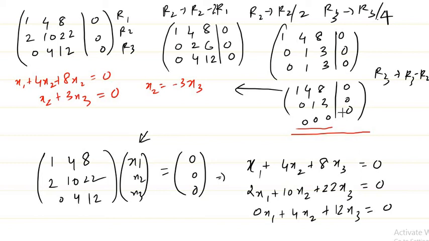Since it is less than the number of columns, we have infinitely many solutions. So in this case you can choose x1, x2 or x3 as a constant. Those who don't know how to solve this, we will be discussing this in detail in the further lectures. Okay, so here if I choose x3 to be some a, I'll get my x2 to be minus 3a,